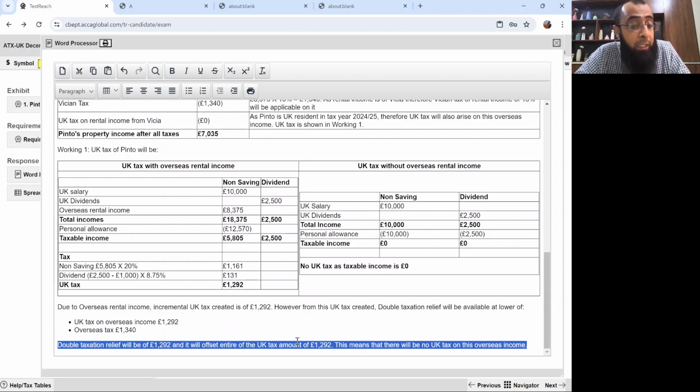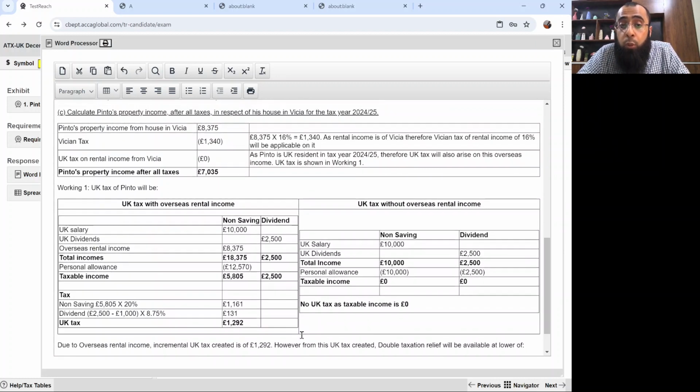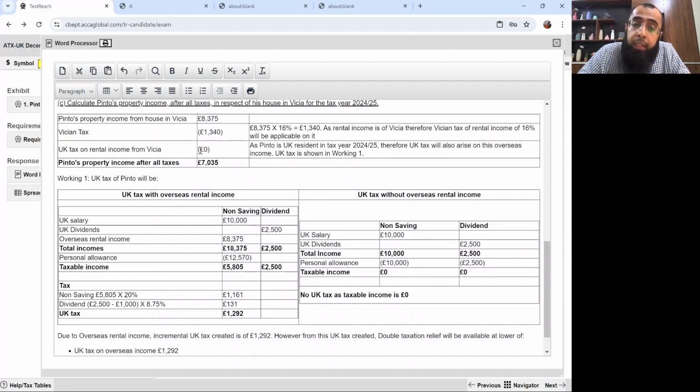The DTR is given by the UK. So this means that there will be no UK tax, and if there is no UK tax, then automatically UK tax on rental income will be zero, and Pinto's property income after all taxes will be 7035 pounds.